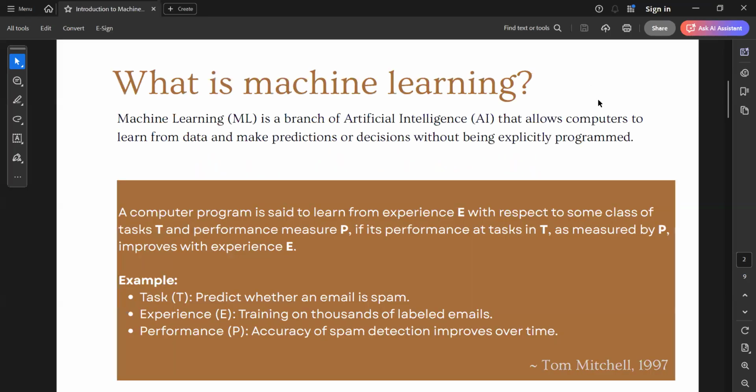So, now we know what machine learning is. Simply, it is a branch of artificial intelligence that allows computers to learn from data and make predictions or decisions without being explicitly programmed. Now, what does explicitly programmed mean?